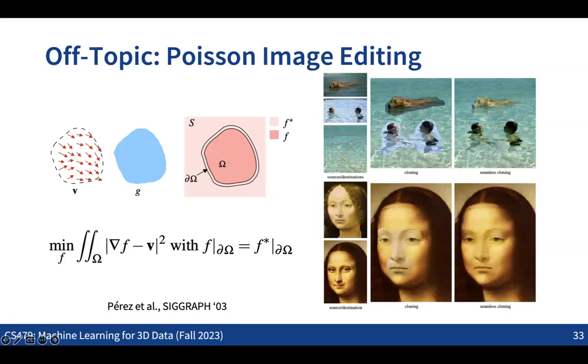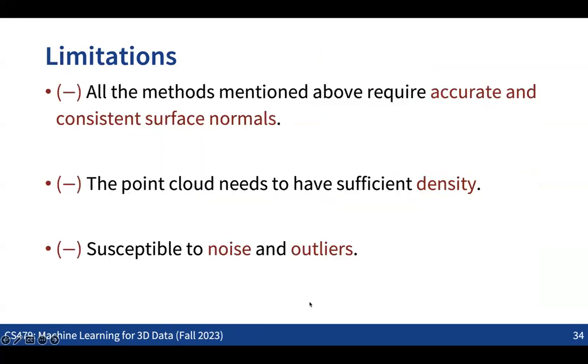Obviously, this Poisson surface reconstruction works quite well when you have a very dense point cloud without noise and outliers. If the point cloud is sufficiently dense, and we can get quite accurate and consistent normal information, then this Poisson surface reconstruction will work quite well.